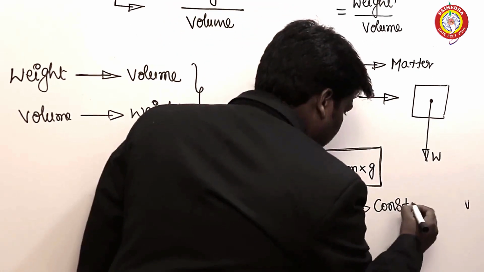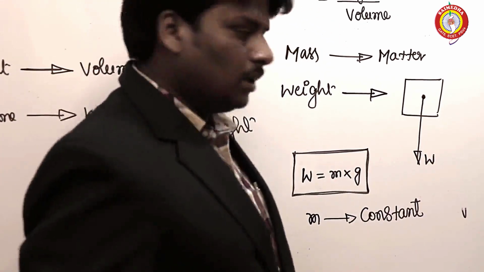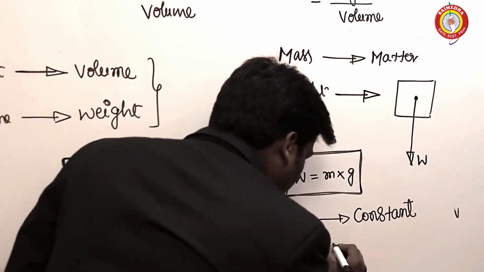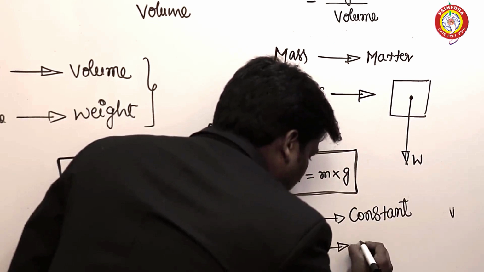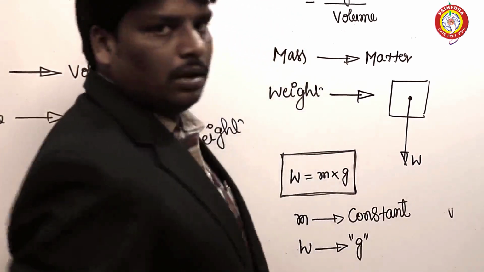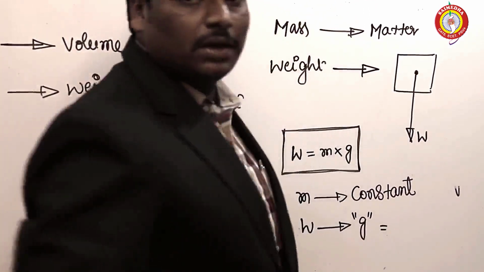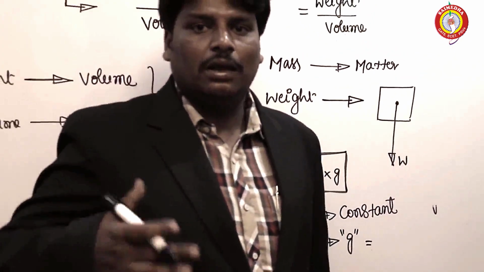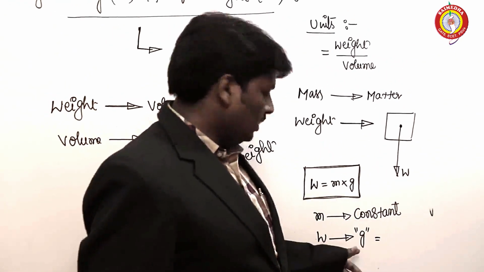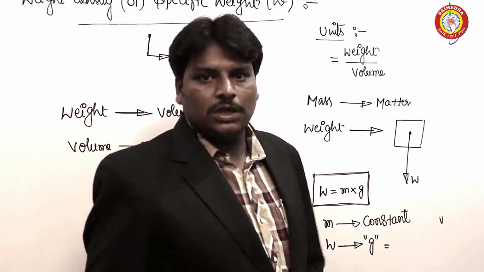It won't change. But the weight depends upon the acceleration due to gravity. If it is on Earth, it is the acceleration due to gravity of Earth. If it is on another planet like Moon or Mars, it is related with the gravity where it is resting. So it won't be constant.